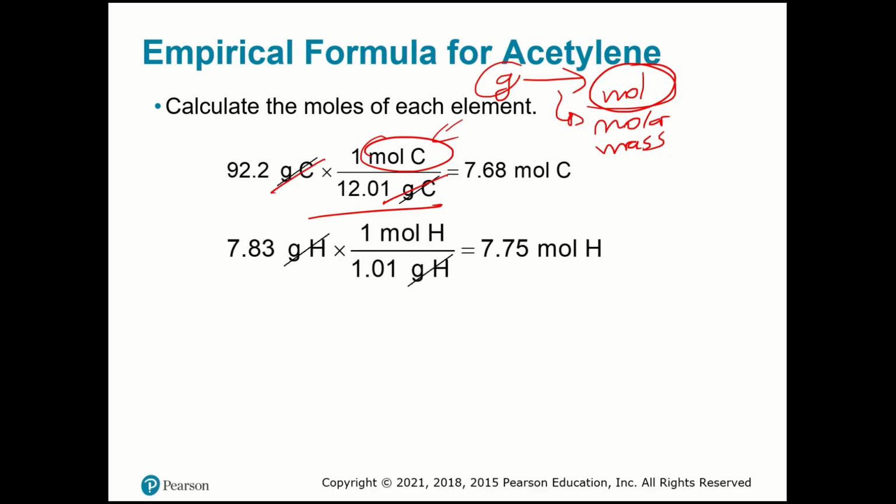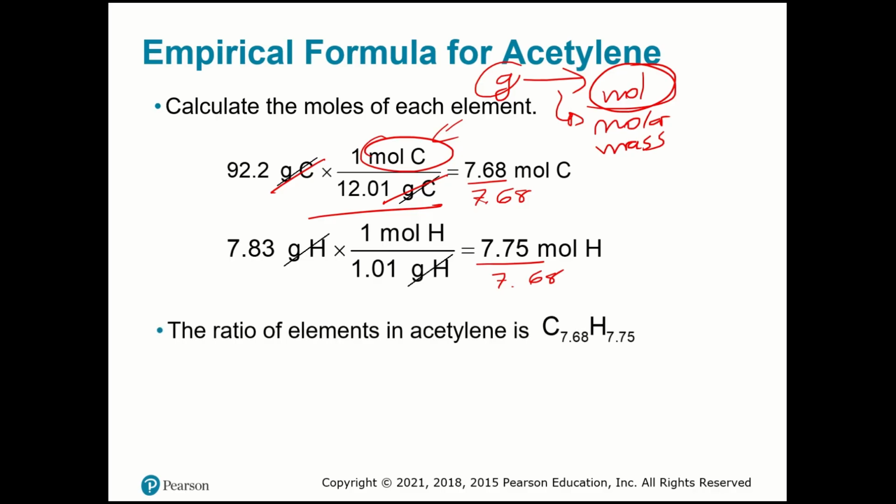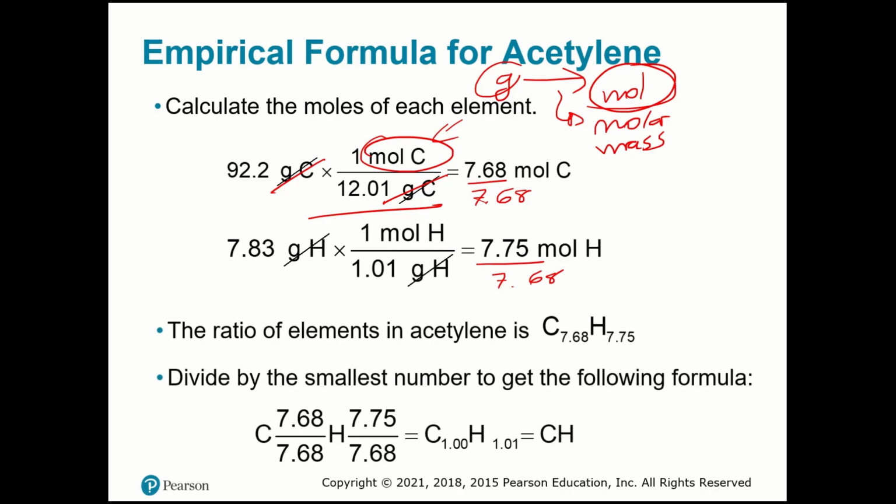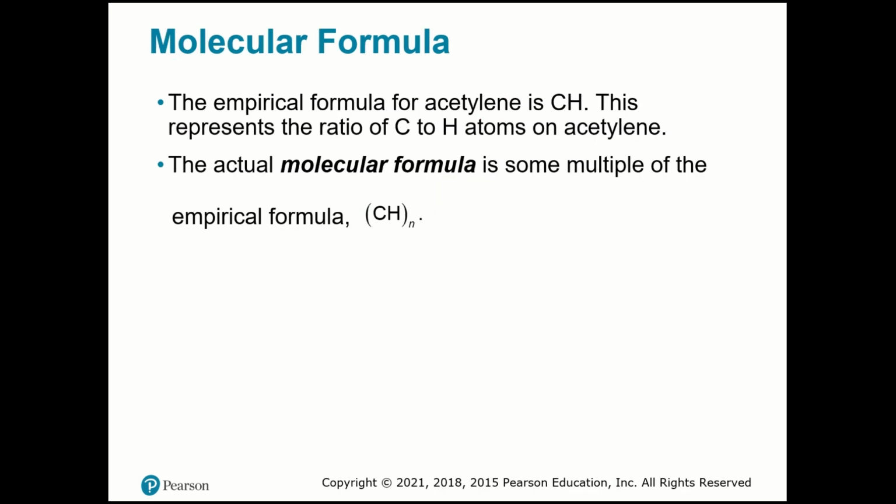You're going to do the same thing with the hydrogen. Now the second step is to choose the smallest one and divide both by 7.68, like here. So now we're going to have CH. CH is the smallest whole-number ratio to get the formula. So that is the empirical formula. So the empirical formula of acetylene is CH. This represents the ratio of carbon to hydrogen atoms in acetylene.